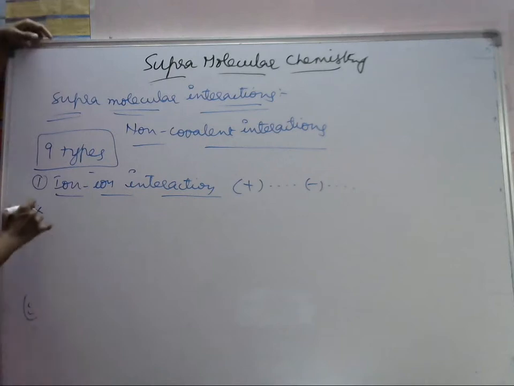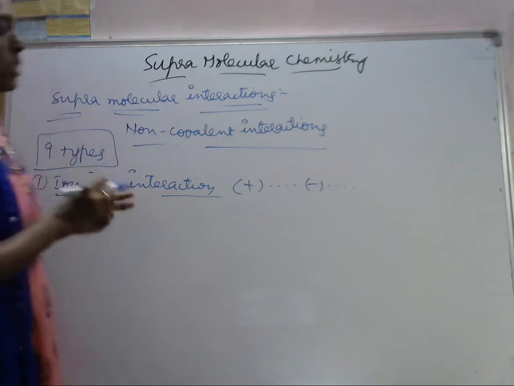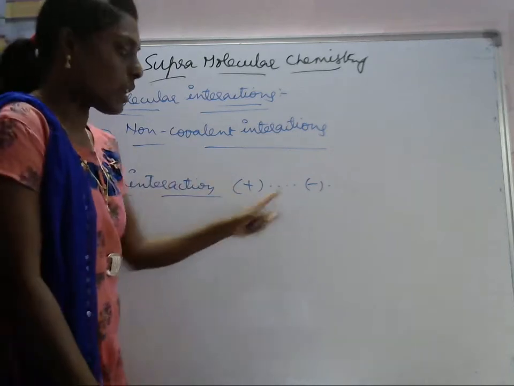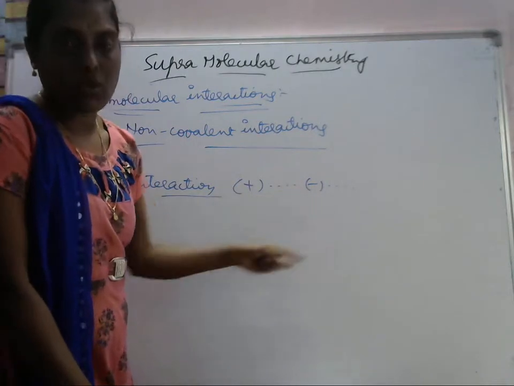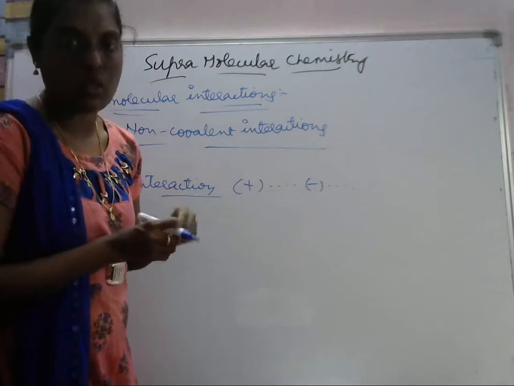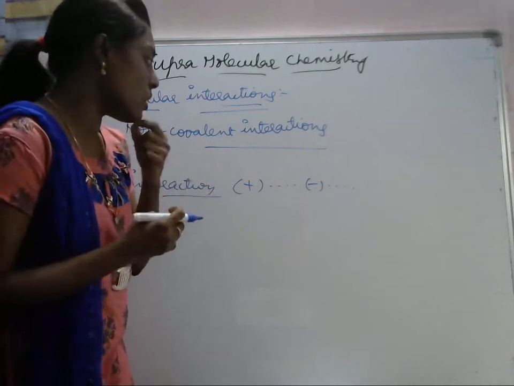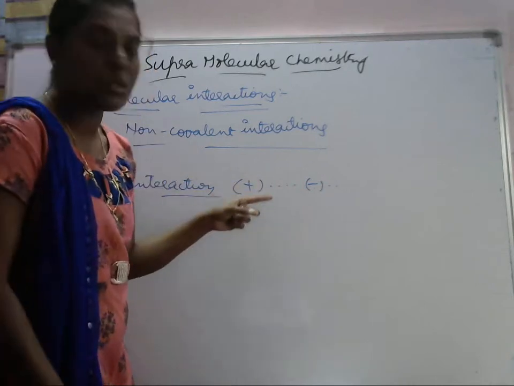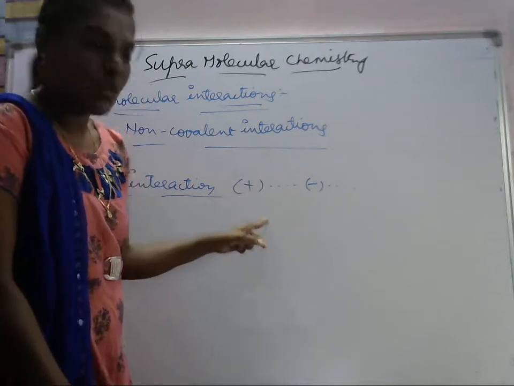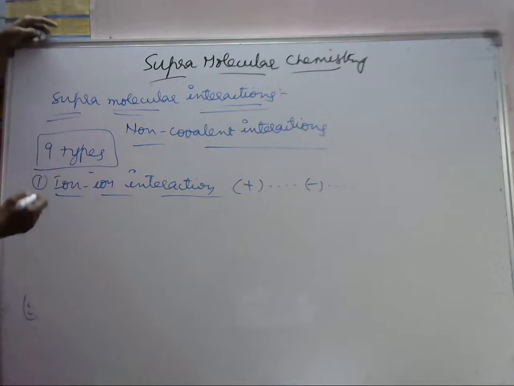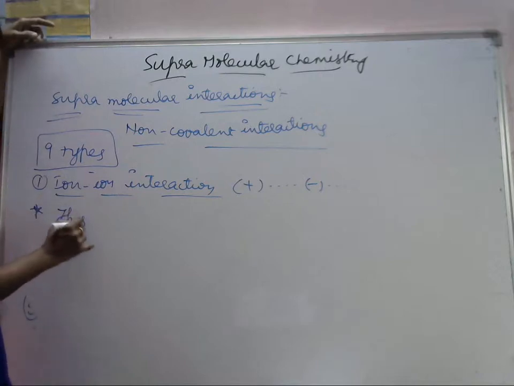This is a stronger interaction because it exists between the positive ion and negative ion. Strong electrostatic interactions are present between the cation and anion.